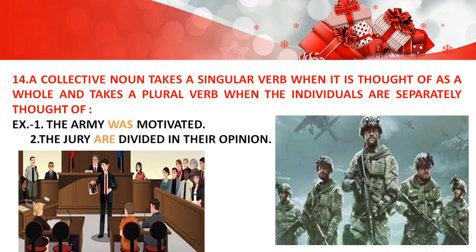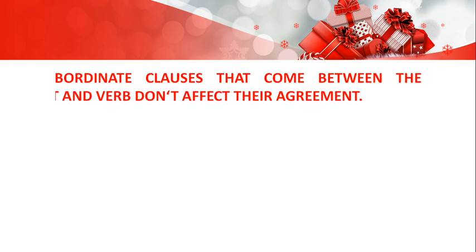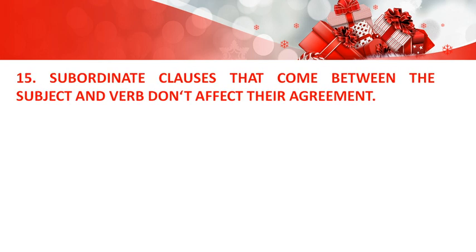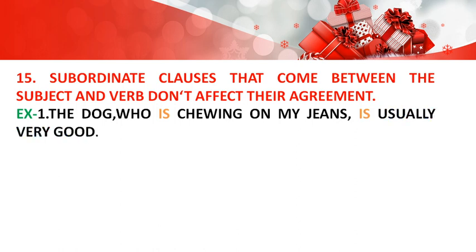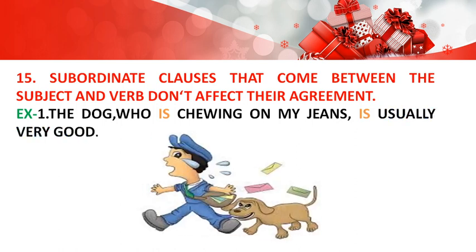So a collective noun, when it is working as a whole, will take a singular verb. But when it is divided, not working as a unit, it will take a plural verb. Next one, subordinate clauses that come between the subject and verb don't affect their agreement. Like, the dog who is chewing on my jeans is usually very good.